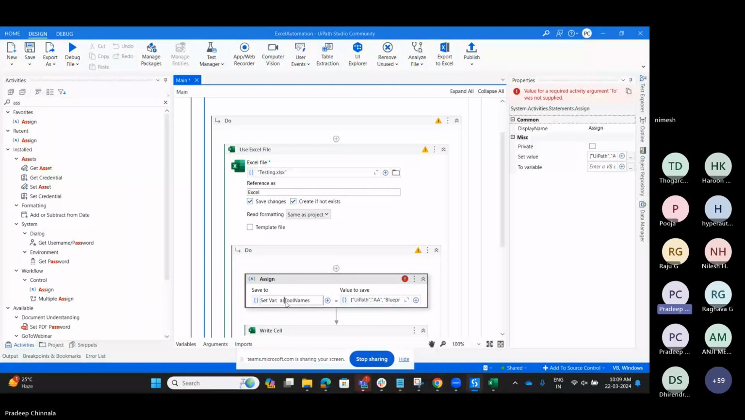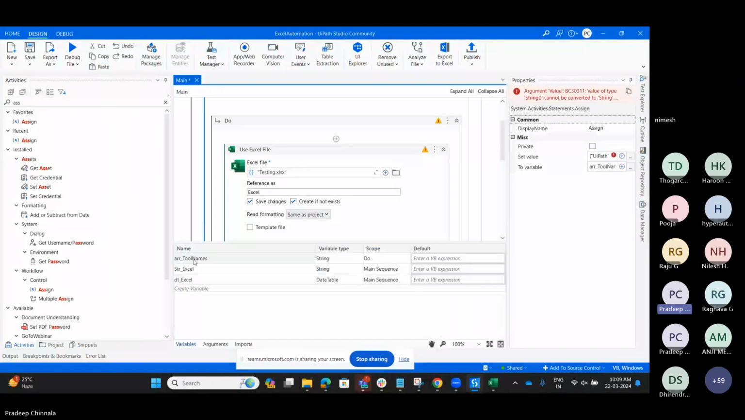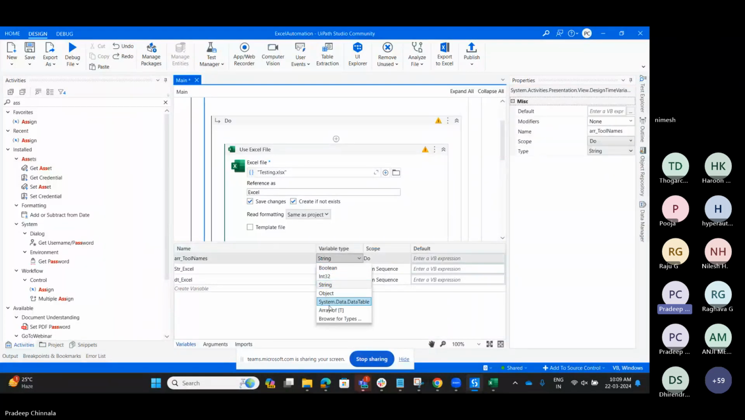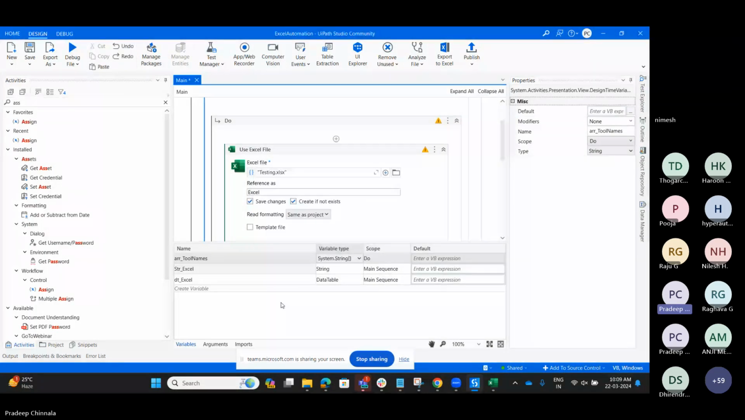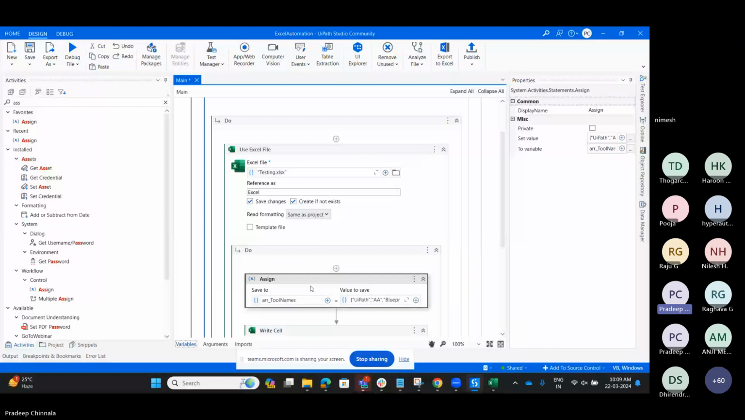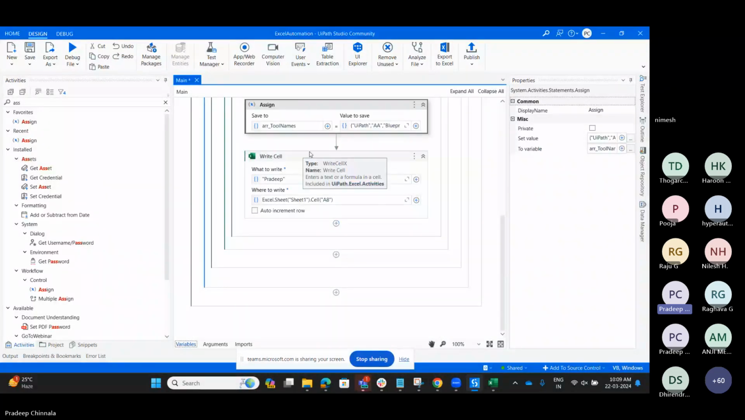We are going to create an array of tool names. Okay, let me check. We got a validation error, so let me check the variable type. The tool names were declared as a string, so I need to change it to an array, a string array, an array of strings. Okay, so we have assigned the values in the string array. Then we have to enter those values in the Excel cells using auto increment.